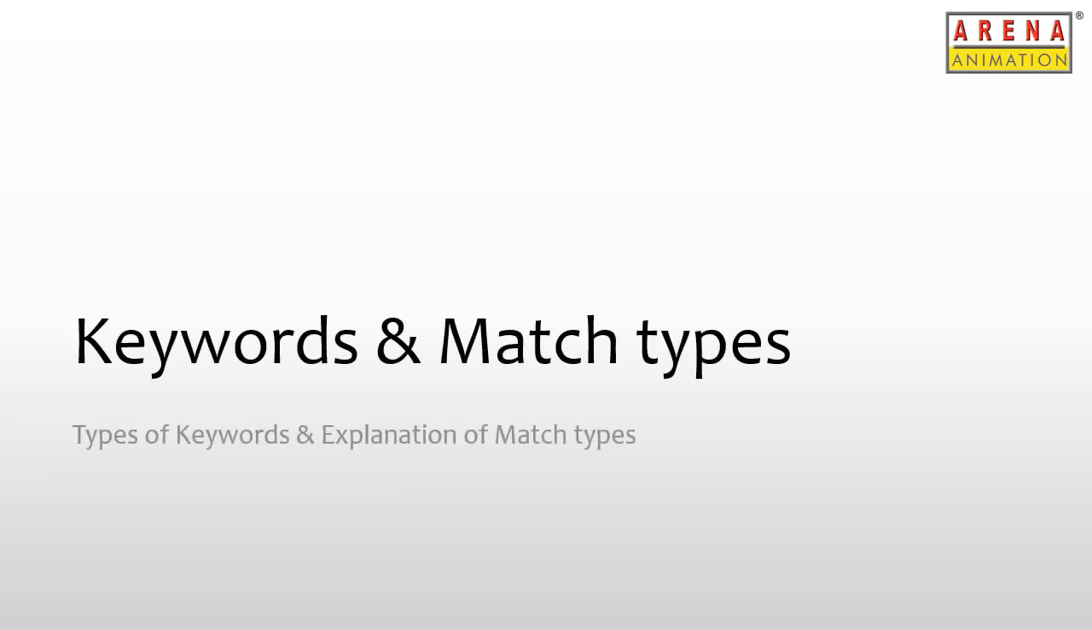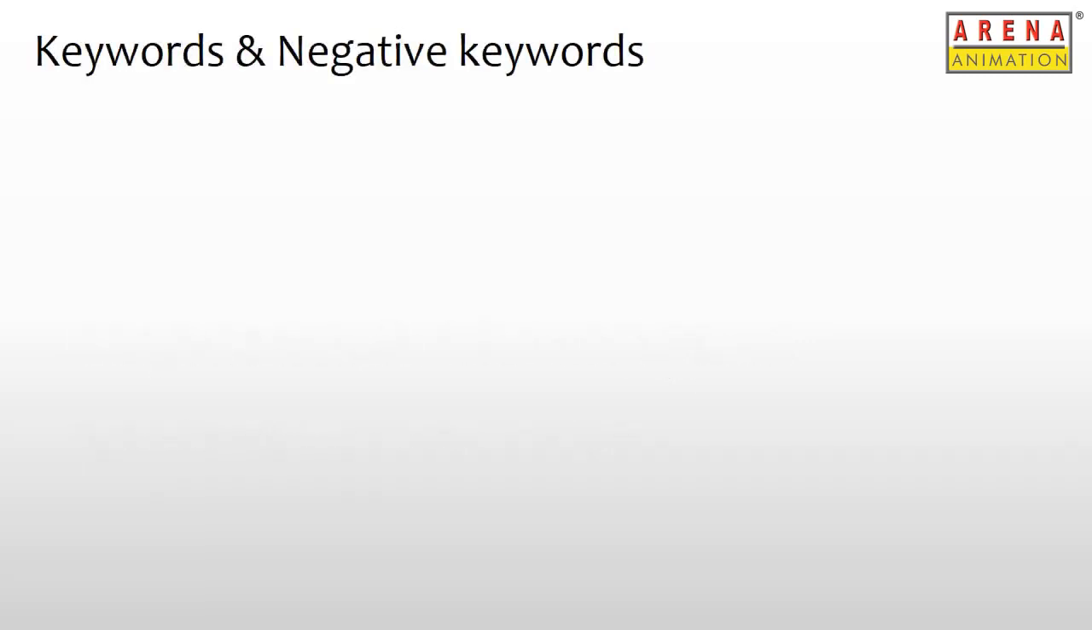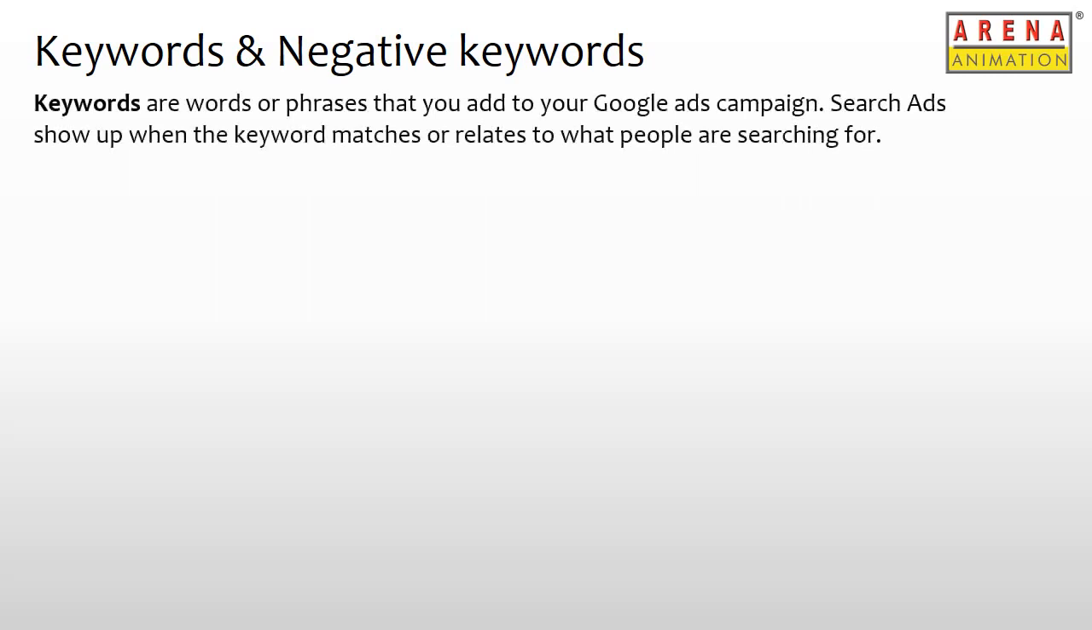By now we know what keywords are. Let's quickly go through the types of keywords and understand the concepts of keyword match types with examples. So just a recap of what keywords are. Keywords trigger a search ad to show up once it matches with the user's search query. They are words or phrases added to the Google Ads campaign at an ad group level. Now there are different types of keywords. Let's go through them one by one.